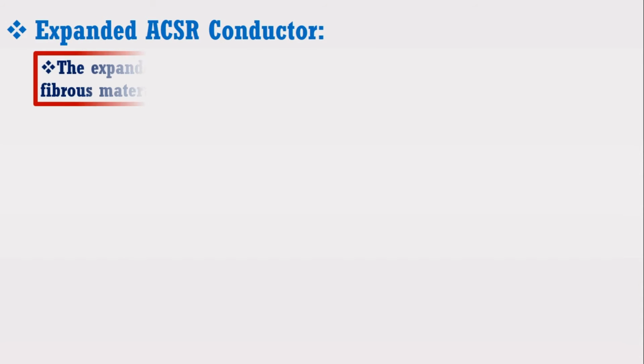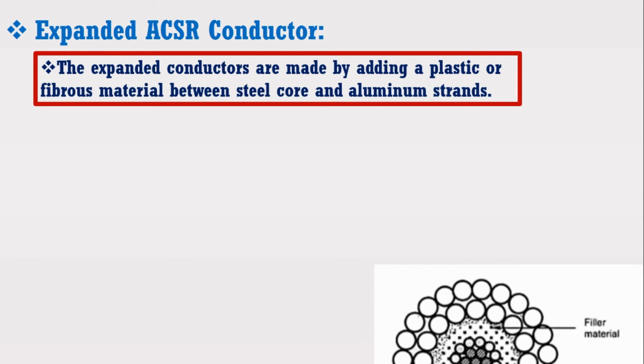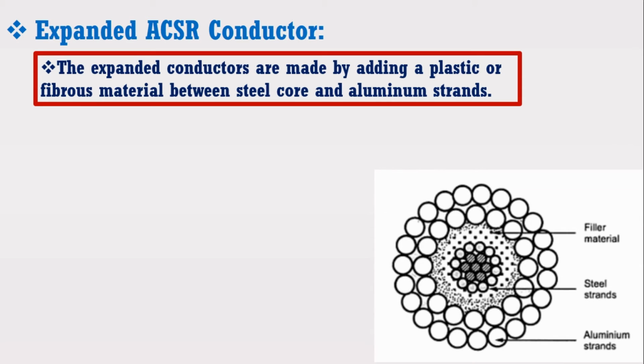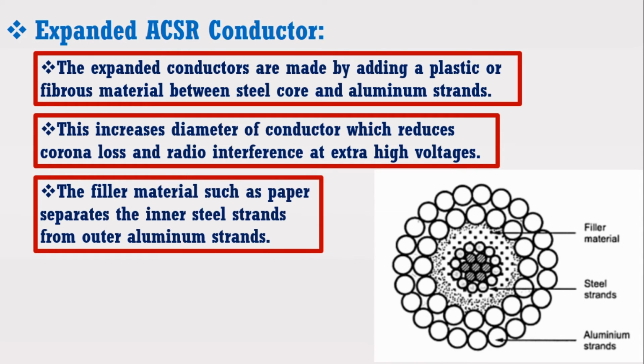The expanded conductors are made by adding a plastic or fibrous material between the steel core and aluminum strands as shown in the figure. This increases the diameter of the conductor, which reduces corona loss and radio interference at extra high voltages. The filler material such as paper separates the inner steel strands from outer aluminum strands.